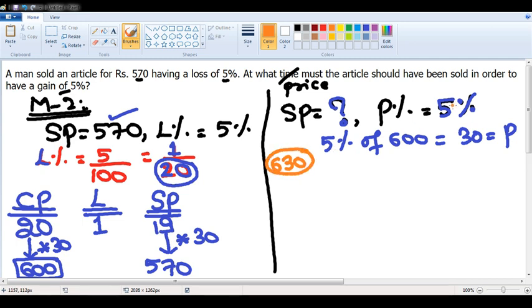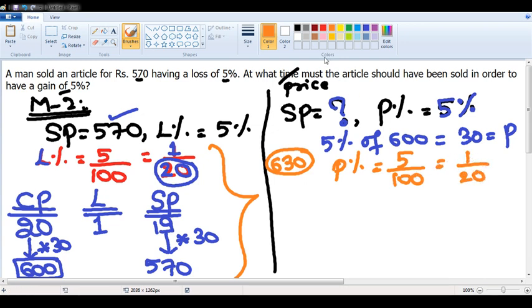Or you can also solve this using the methodology we discussed. Profit is 5%. 5% is 5 by 100, 1 by 20. Again apply the same logic. Initially it is 20. Cost price is 20. If it is profit percentage, numerator is profit. Profit is 1 rupee.